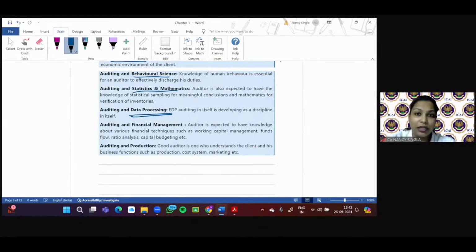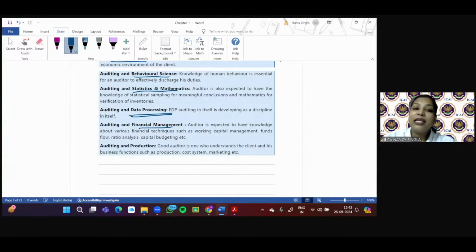And if the auditor is not aware of how to operate the relevant software, right? Obviously, he can take training from the client itself, or he can ask the management to provide him assistance in case of any specific software. But still, he needs to have an understanding of the computer system. That is data processing, because a huge amount of data is nowadays available on the computer system, right?